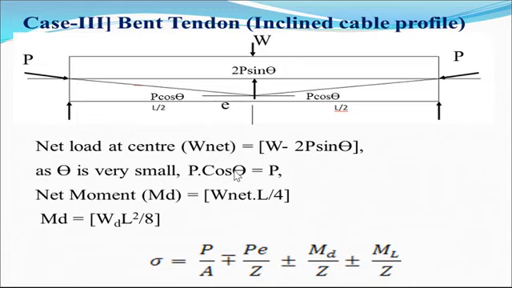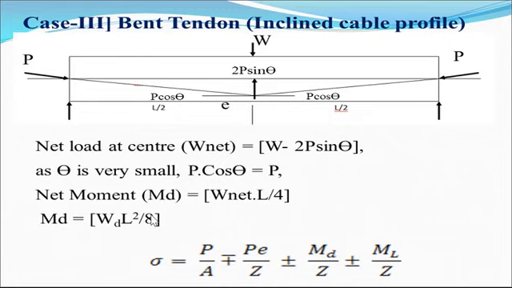So the net load at the center is equal to W minus 2P sin theta acting downward. So the net moment is, because of the net W, W minus 2P sin theta into L divided by 4, because it is a concentrated load, and due to dead load, which is UDL, WD into L square by 8.